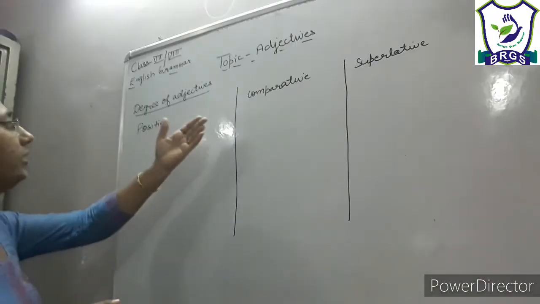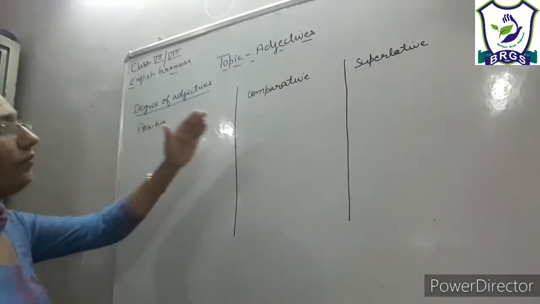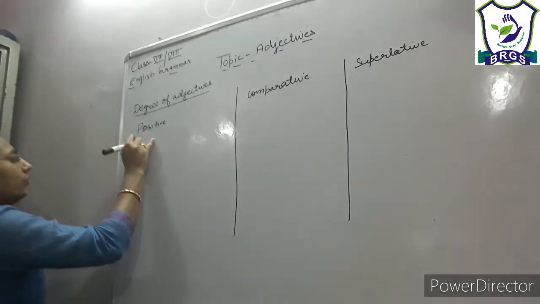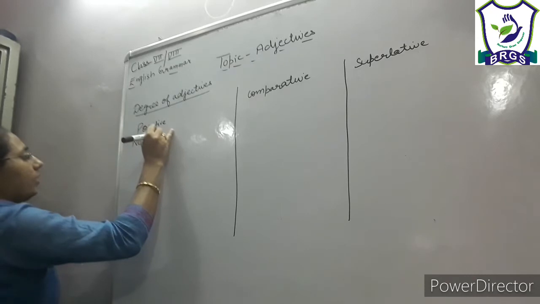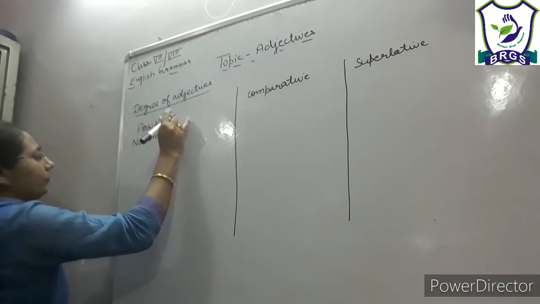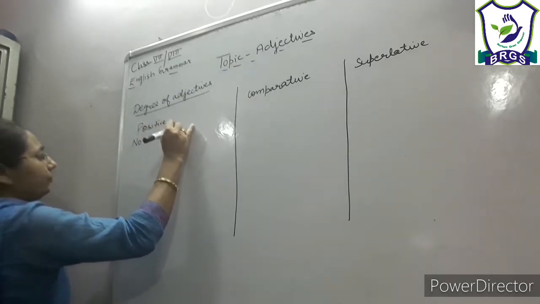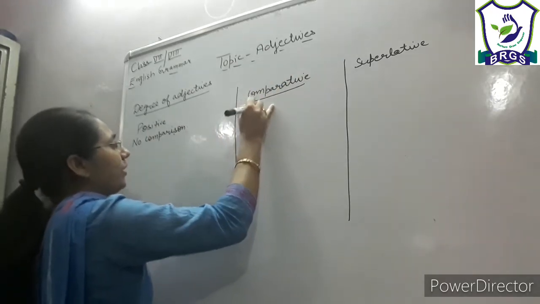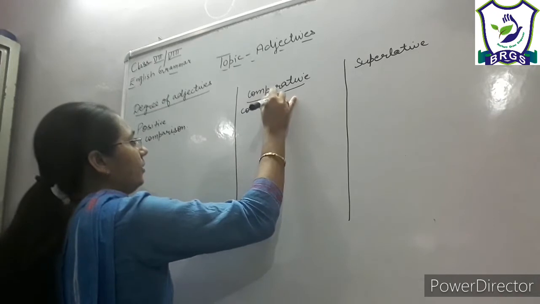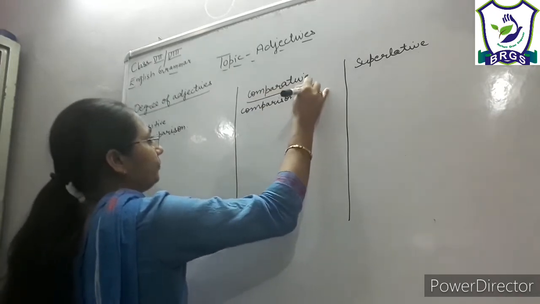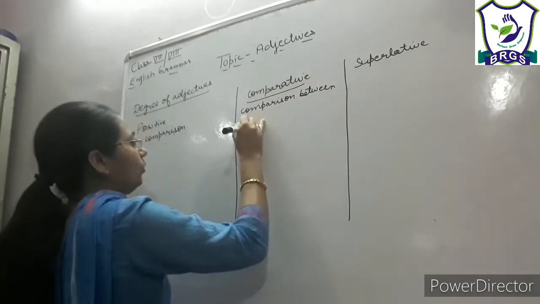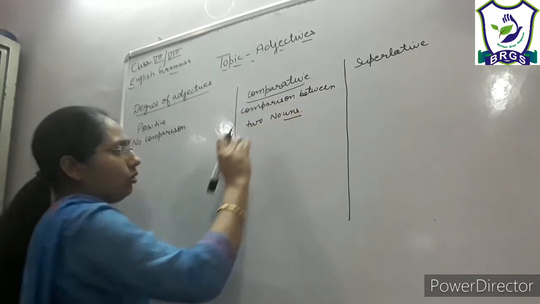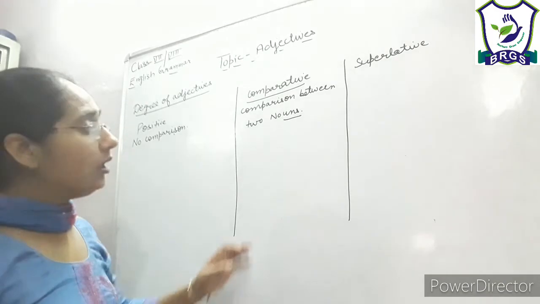Now there are 3 degrees of adjectives: positive, comparative and superlative. Positive degree is used when there is no comparison between nouns, right? Comparative degree is used when comparison is between two nouns, not more than 2, right?